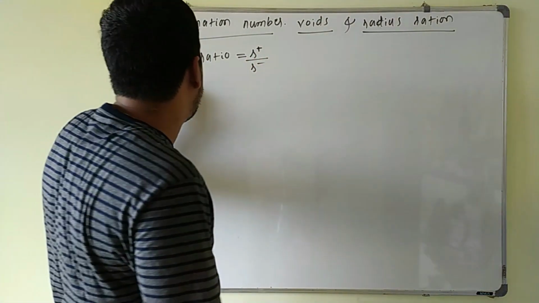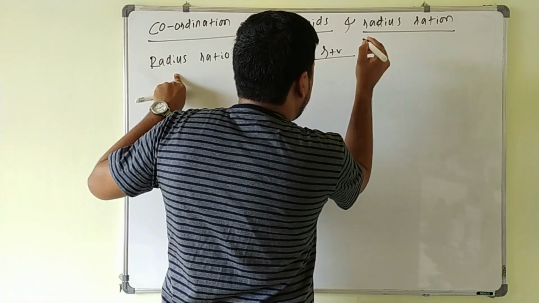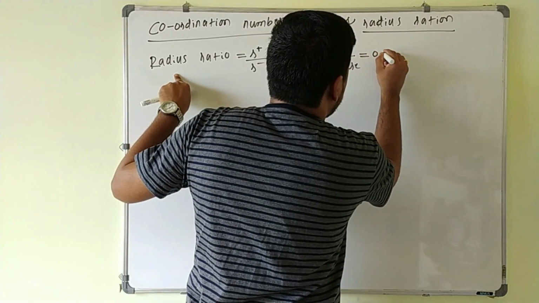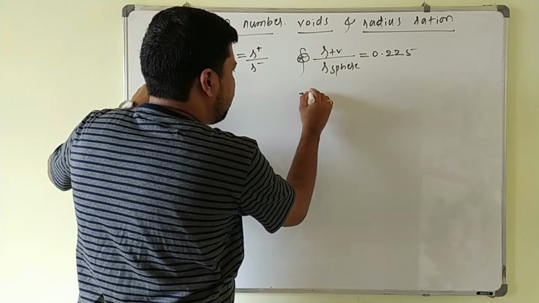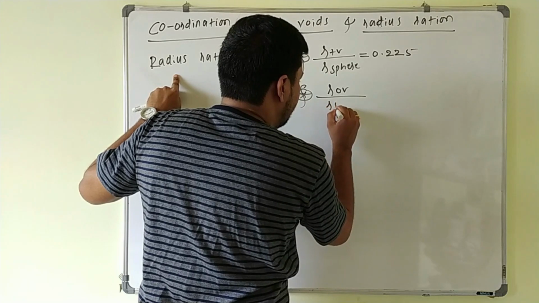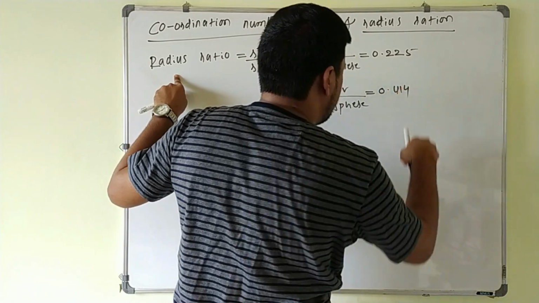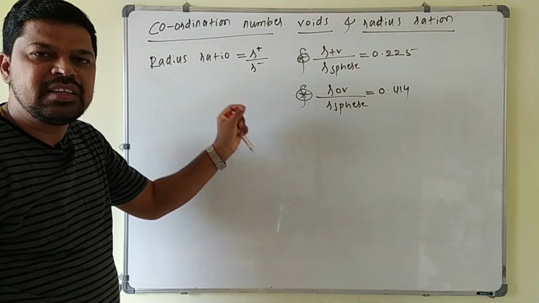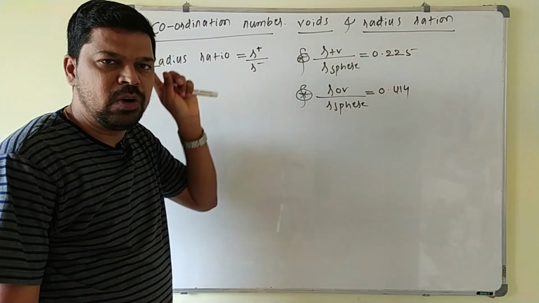Another important point to remember is that the radius of a tetrahedral void divided by the radius of the sphere involved in the close packing is 0.225. And the radius of an octahedral void divided by the radius of the sphere involved in the close packing comes out as 0.414. Always keep in mind that the size and type of the void into which the cation is present depends on the radius ratio only.